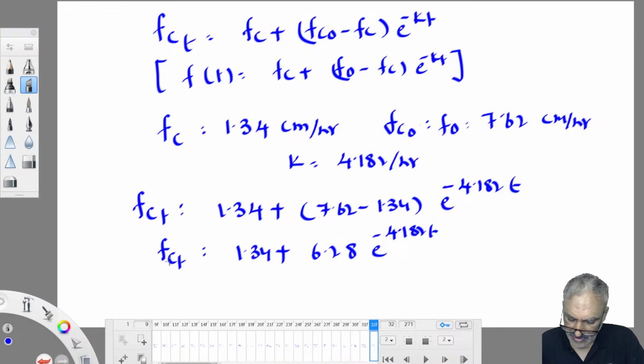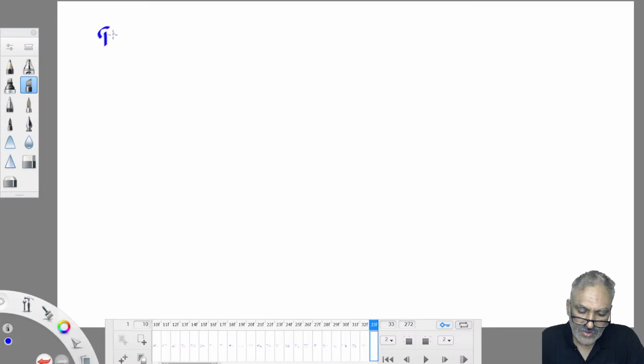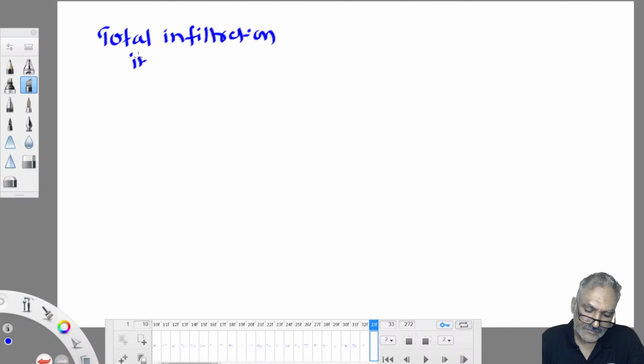We got the f(t) equation. What is it asking? Infiltration in 2 hours. So what to do? Cumulative infiltration means total infiltration. So total infiltration in 2 hours is equal to, you have to integrate this equation between the limits 0 to 2. What is that equation? This equation.